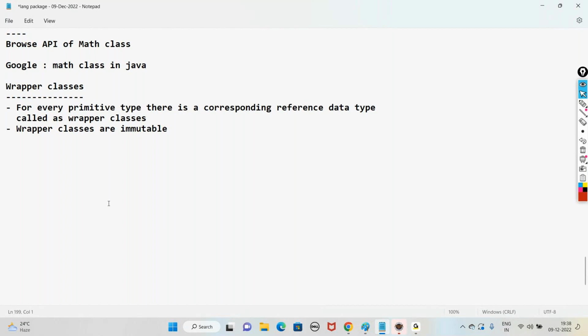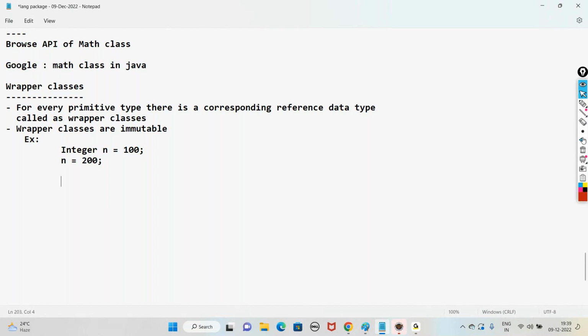Means if you take an integer n equal to 100, then if you write n equal to 200, how many integer objects will be created now? In the above code, how many integer objects will be created? Two integer objects will be created.